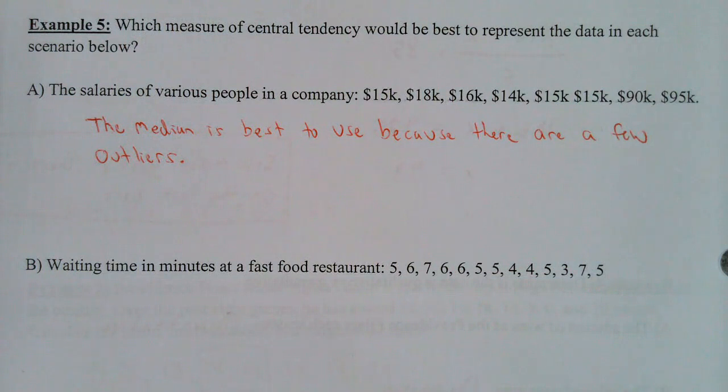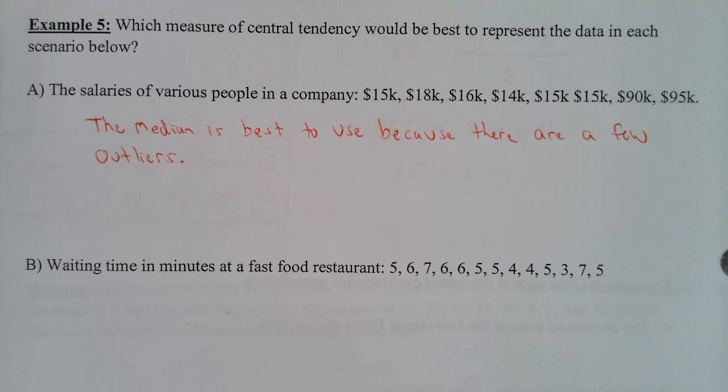Example 5B, the waiting time in a restaurant. All right. Well, data is really clustered together around a certain time, 3, 4, 5, 6, 7. That's when it's good to use the mode.